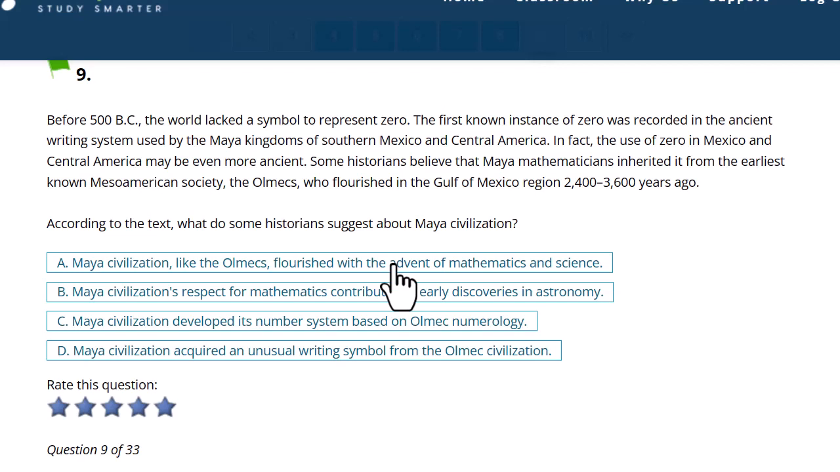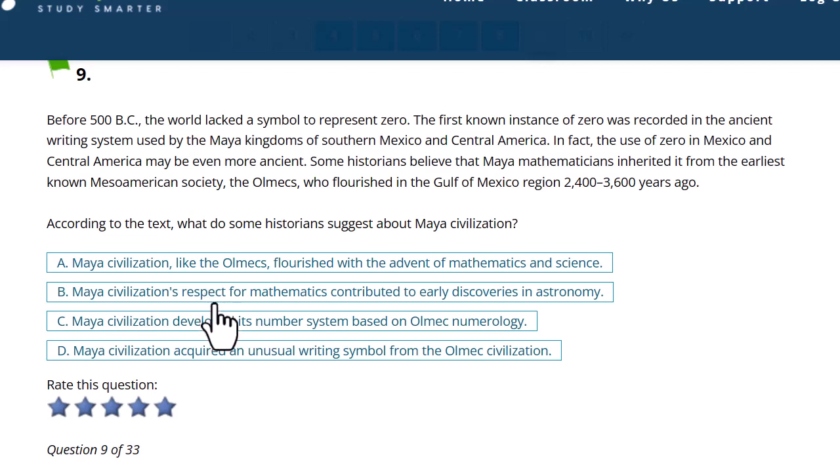Now, we don't really know. I mean, they probably did flourish. That seems plausible, but it's not evidence in the text. This paragraph does not talk about the greatness of the Maya kingdom. B, Maya civilization's respect for mathematics contributed to early discoveries in astronomy. Well, yeah, I know they did have some level of astronomy, but again, that's not covered at all in the text.